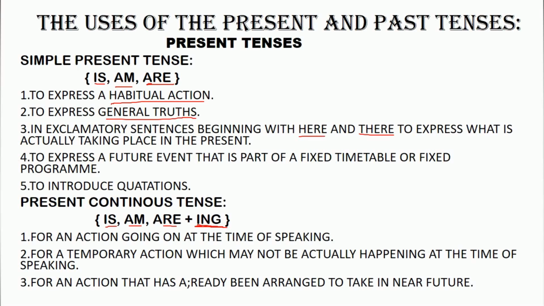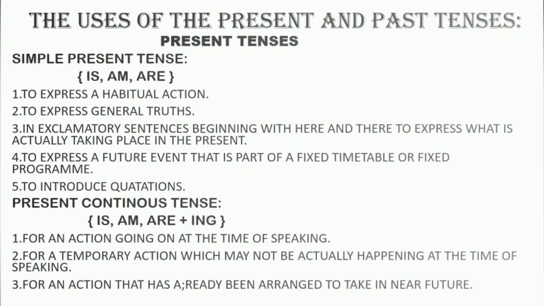The next one is for an action that has already been arranged to take place in the near future, like in the coming 5 minutes or in 10 minutes or in 1 hour. That kind of action is also written in present continuous tense. For example, I am going to the cinema tonight, or my uncle is arriving tomorrow. So these kinds of sentences also come under present continuous tense.